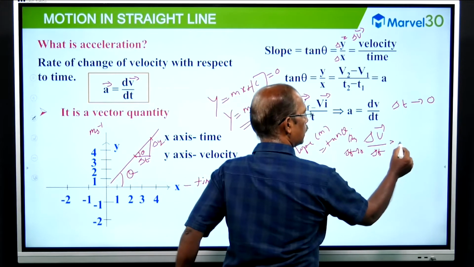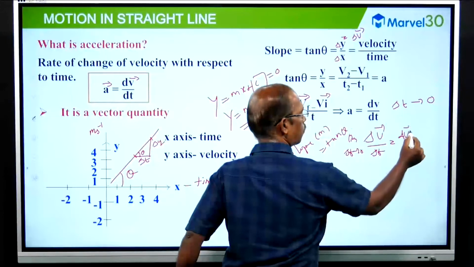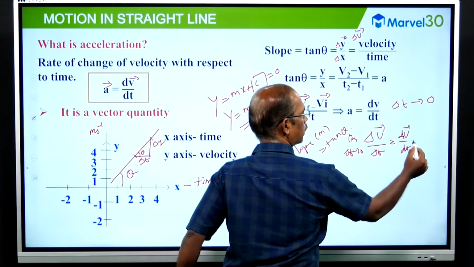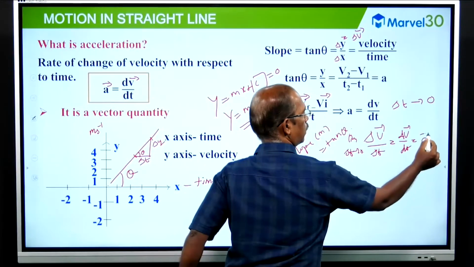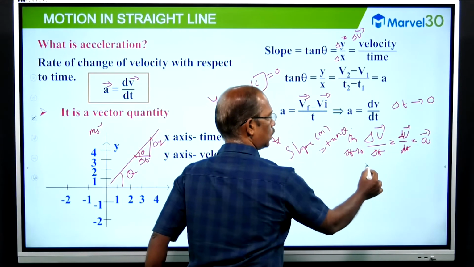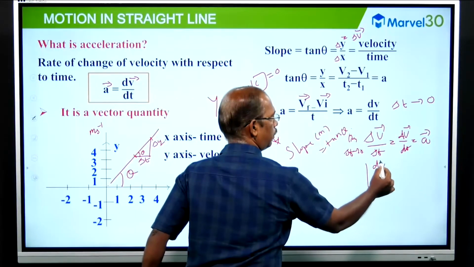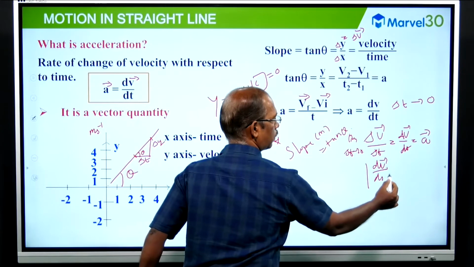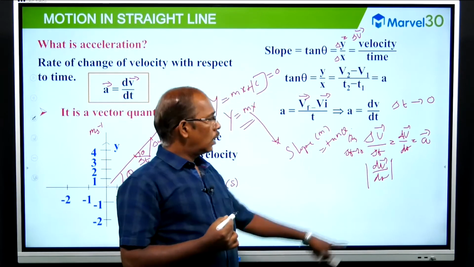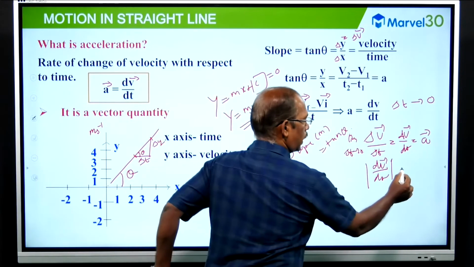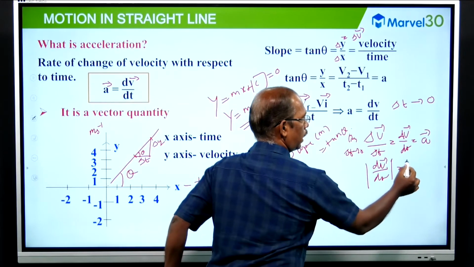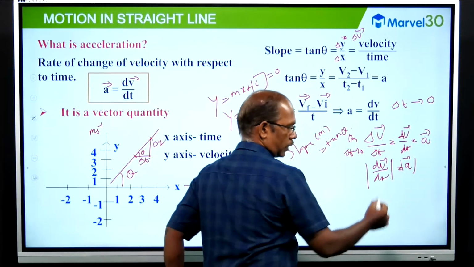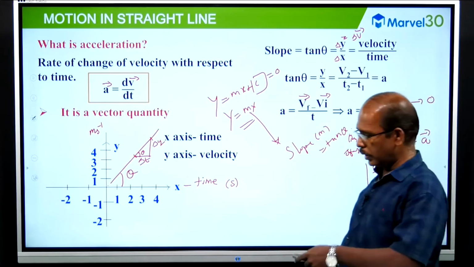So this is dv by dt, the acceleration vector. If we take the modulus, mod of dv vector by dt, that is acceleration without direction, we can take straight away a or modulus of a vector. Okay, and go through it.